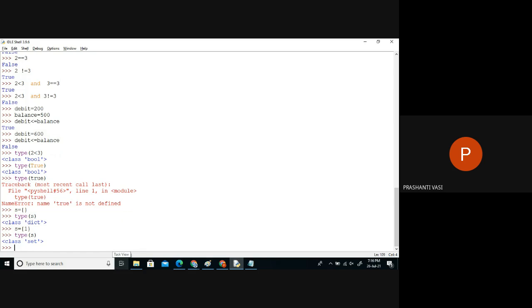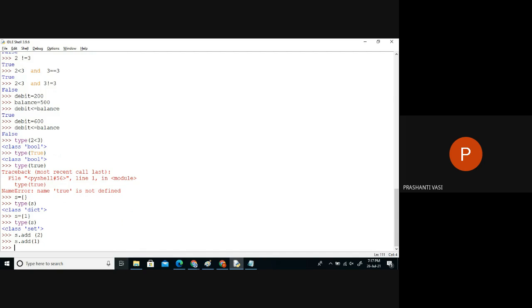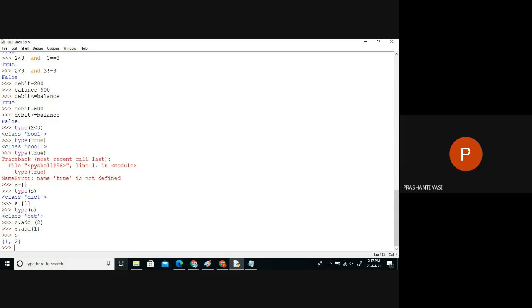Now in this, if you try to add more items, the methods are already available. We can add, delete, or clear everything from this. So we can add the items. If I try to add the same item, it's not showing any error message, but when you see the items, it is only 2 items. Similarly, we have other methods, like clearing, copying, difference, which we'll discuss.